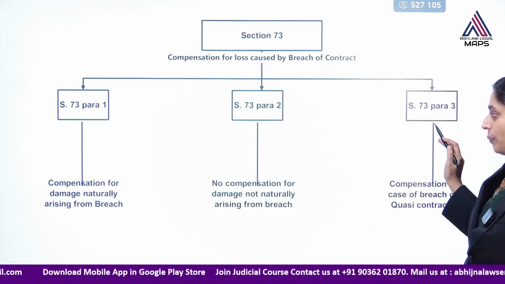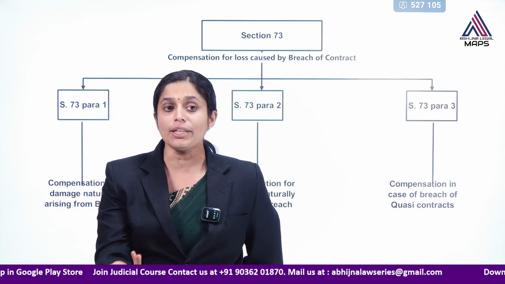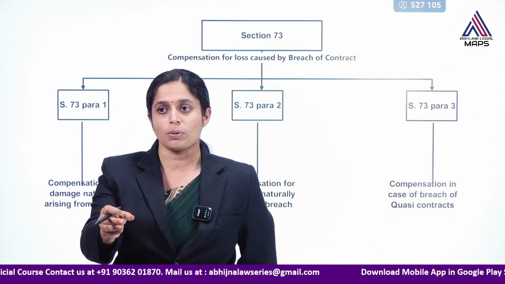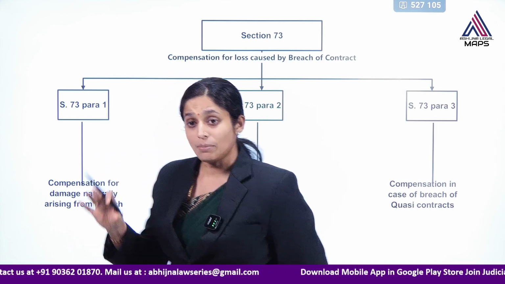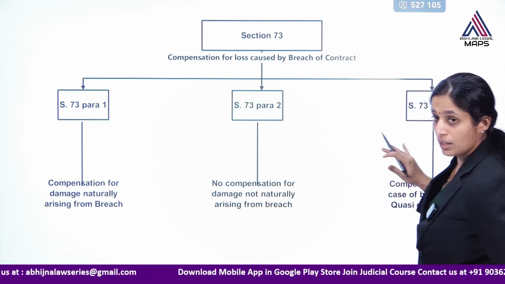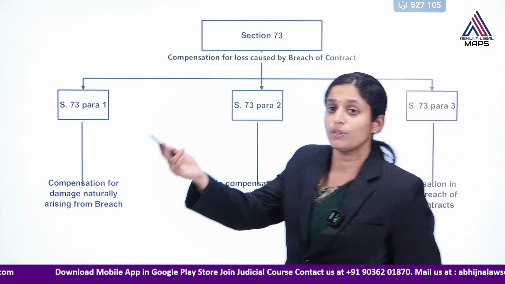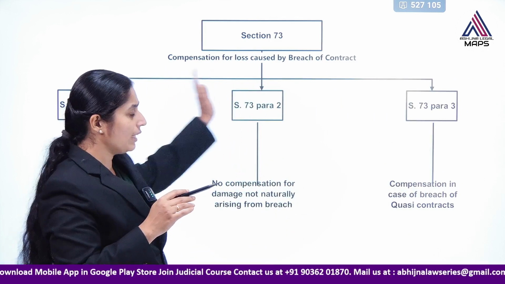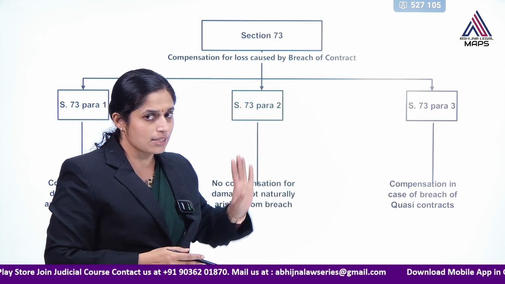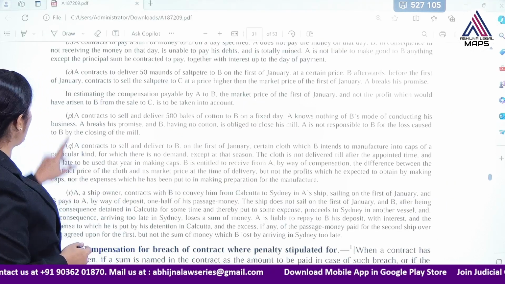So what do they state? Whatever loss is occurring naturally due to the breach of contract, so damages arising naturally from the breach of contract, and some damages which arise but they are not naturally from the breach of contract, and the third case is where compensation can be awarded in the case of quasi contracts, obligations in the nature of the contract. Regarding these three circumstances, we can find different paras given under section 73. So let me take you to our section 73.